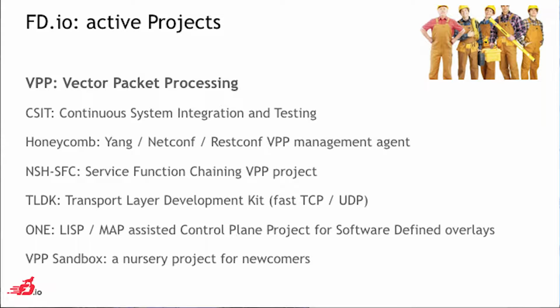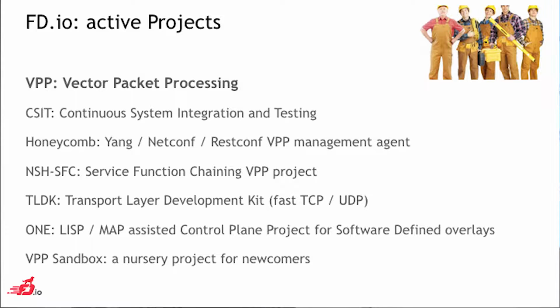That's why VPP is one of these projects, vector packet processing, to accelerate packet processing on regular processors. There are other active projects today. CSIT is one of them, for continuous testing. Honeycomb is another one, for network configuration. NSH SFC, for people who are familiar with this technology, is for service function chaining. So this is another active project.